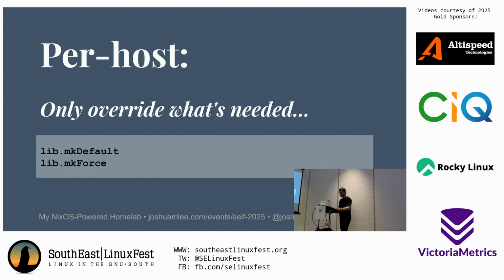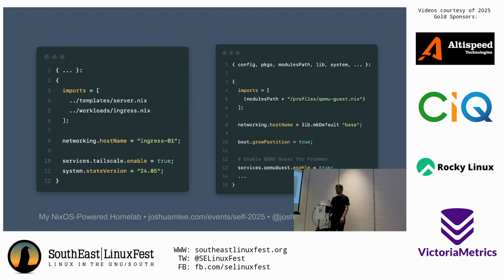Okay, and then we have these functions lib.makeDefault and lib.makeForce. So lib is another one of those magic things that you can just grab out of your module arguments. You specify lib, and then you have access to lib. It's all the standard library functions. MakeDefault and makeForce, for me, these are the ones that make it work kind of like CSS.